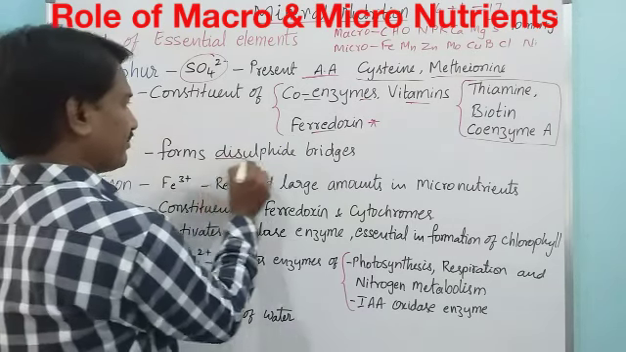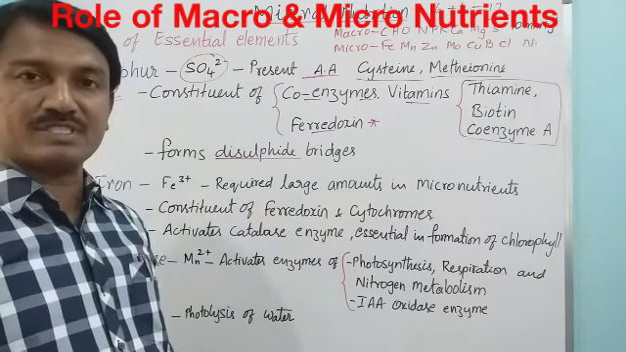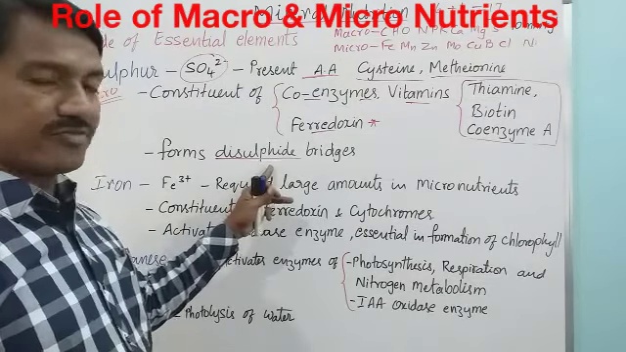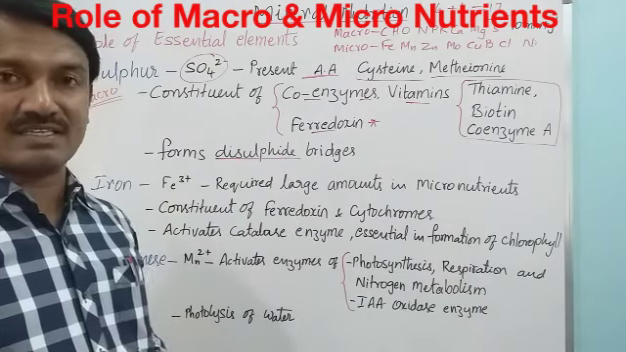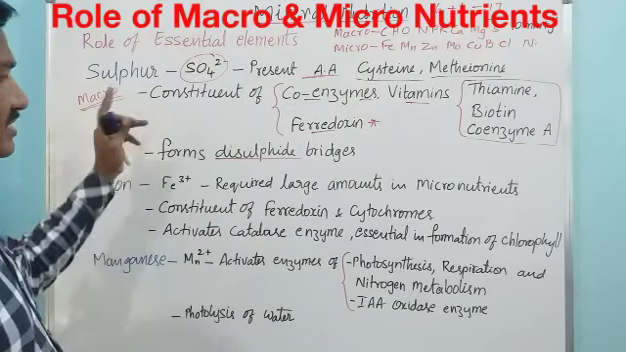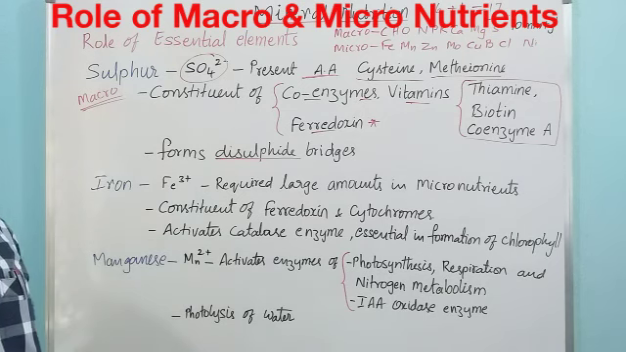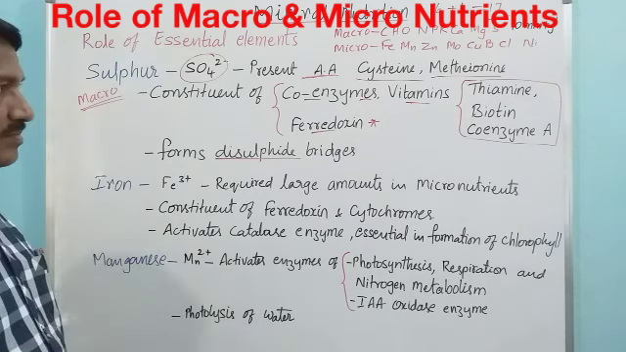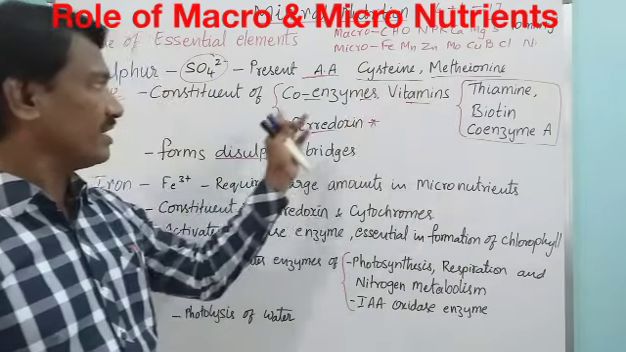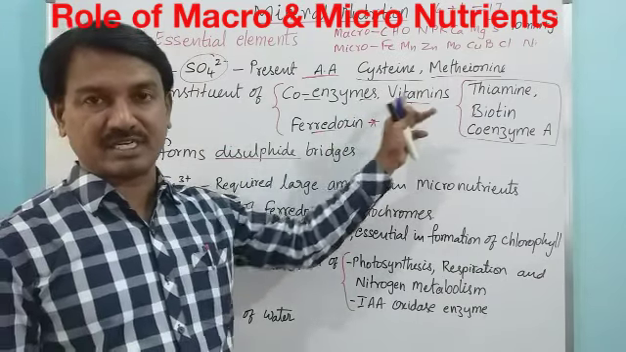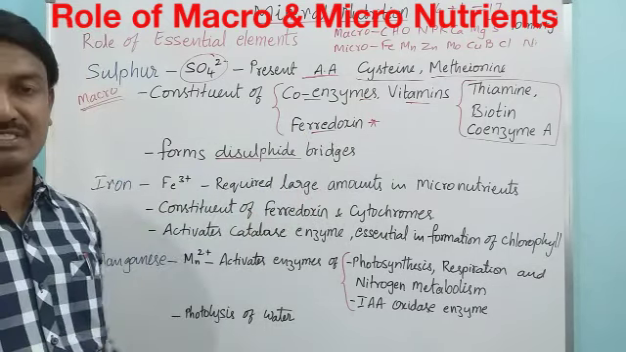Sulfur forms disulfide bridges at the time of protein synthesis to stabilize the protein structure. So sulfur is present in the amino acids cysteine and methionine, and also it is a constituent of coenzymes, vitamins and electron carriers like ferredoxin. It forms disulfide bridges, right?